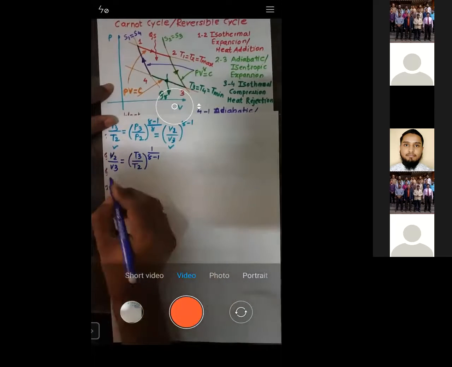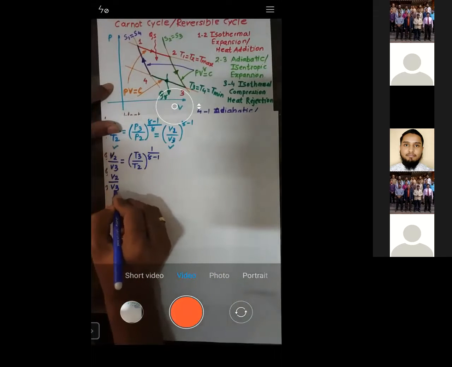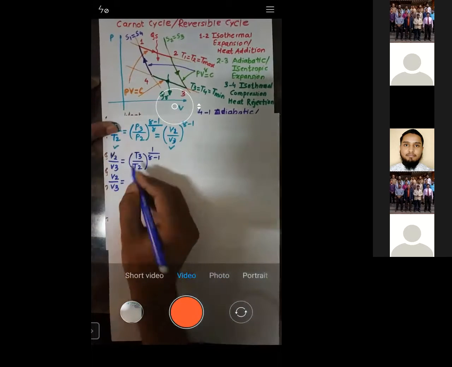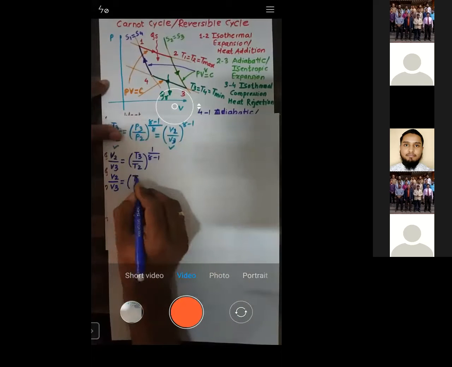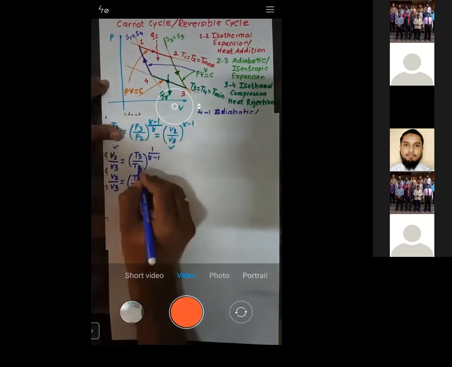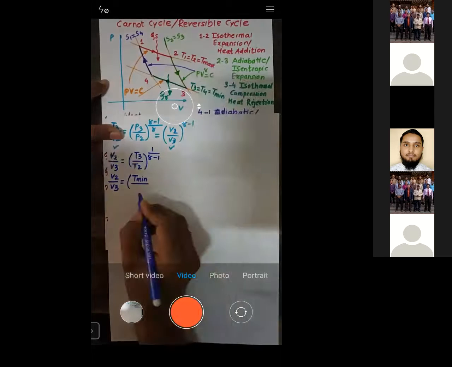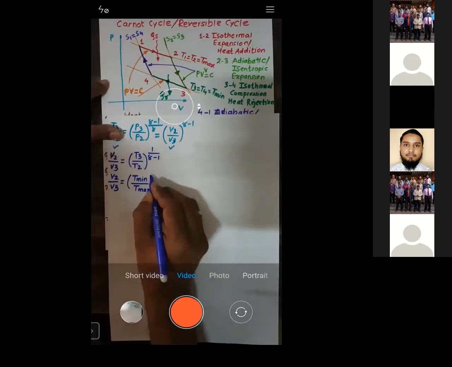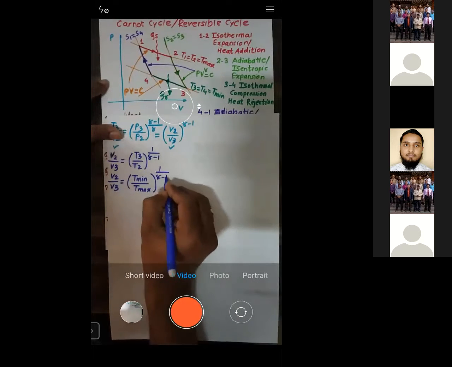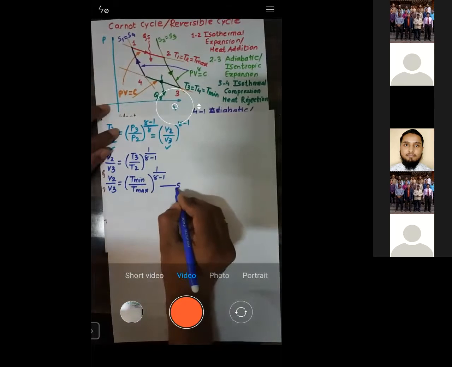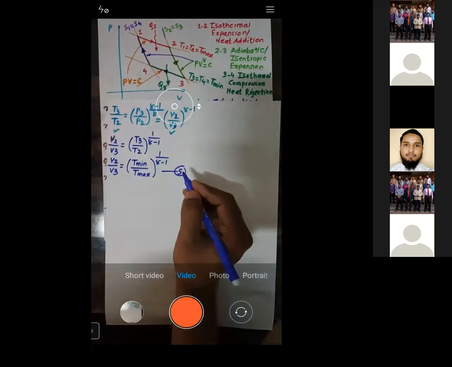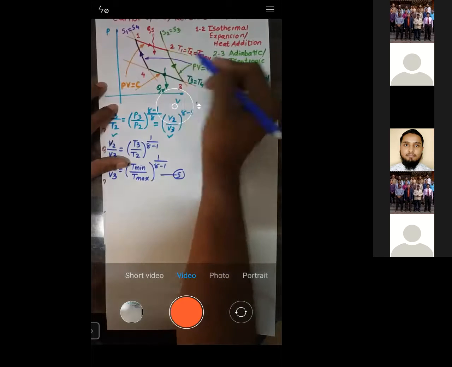So V2 by V3 is equal to T3 by T2, where T3 is the minimum temperature and T2 is the maximum temperature, raised to power 1 by gamma minus 1. Let me call this equation number 5. These are written for process 2 to 3.